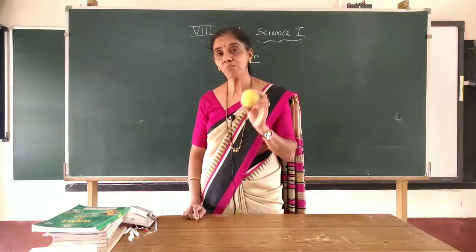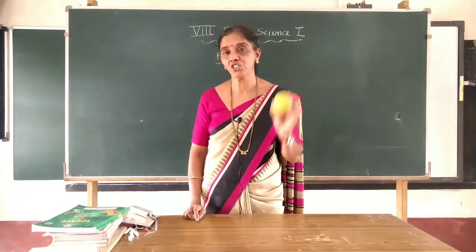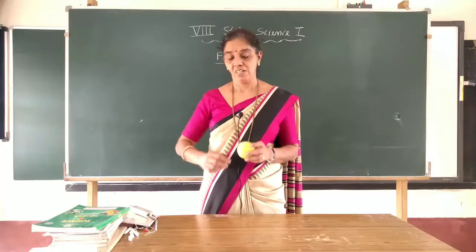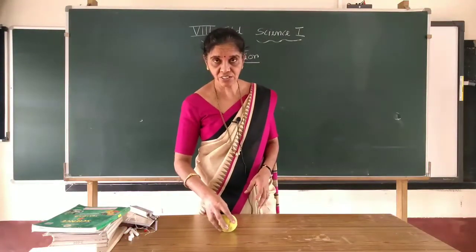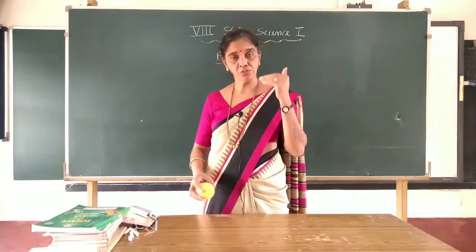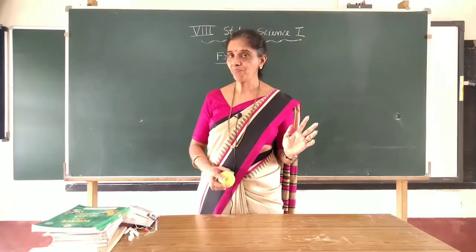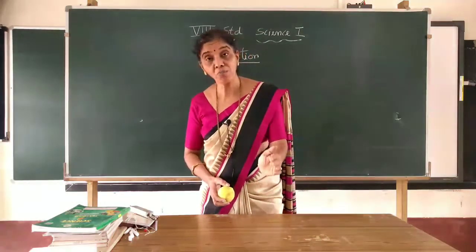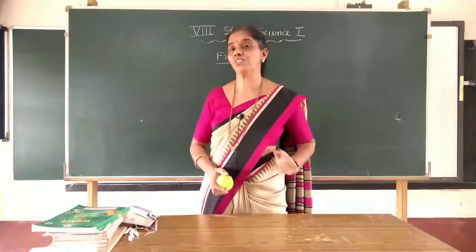Now, why did this ball stop its motion? Why did it stop? Because to make an object move, you need force, right? Then to make a moving object stop, you also need a force.